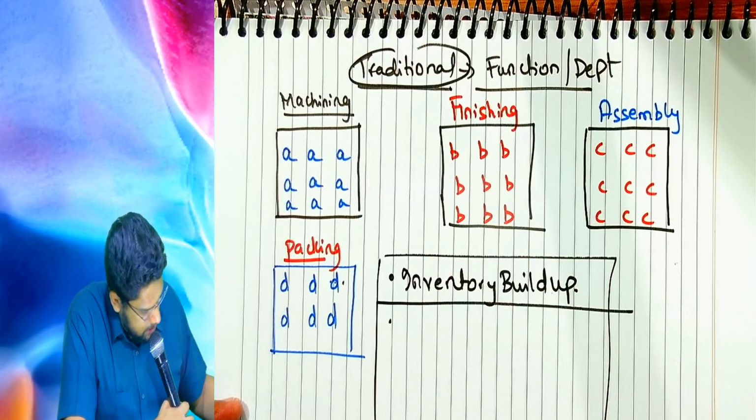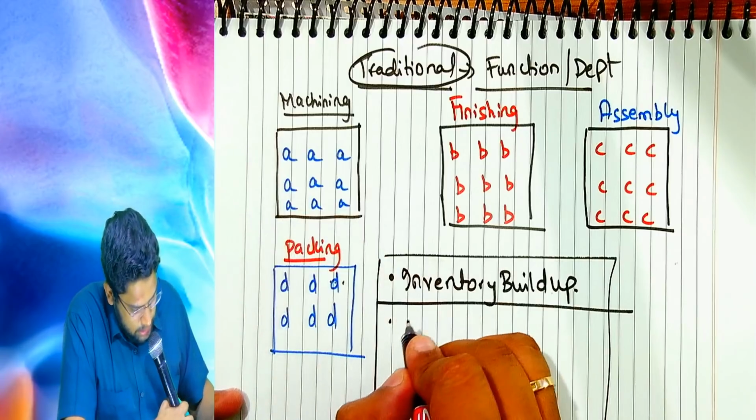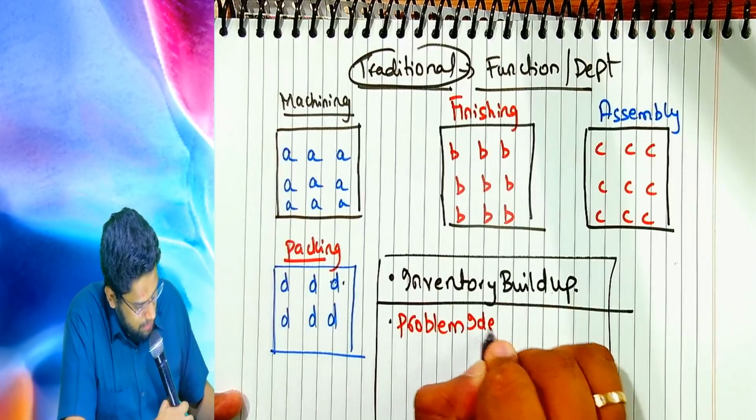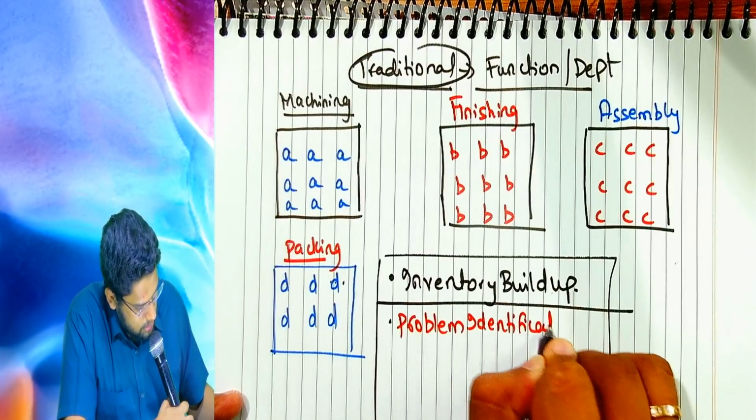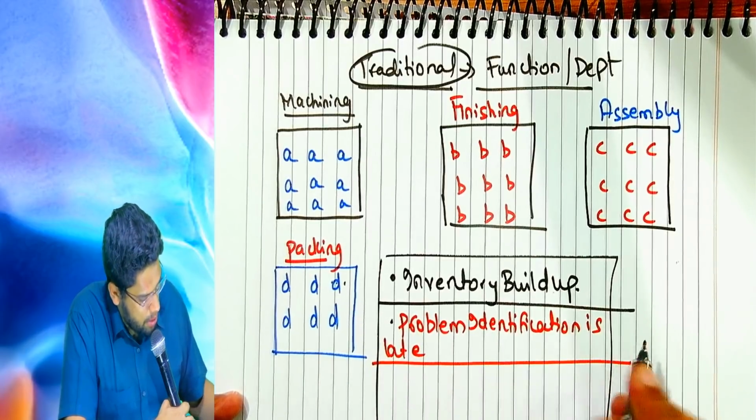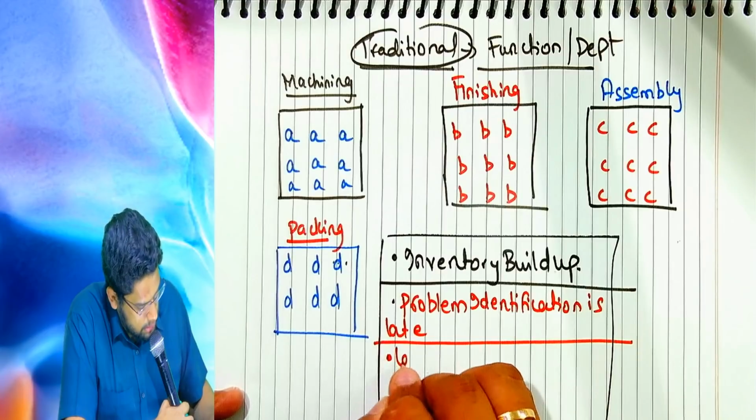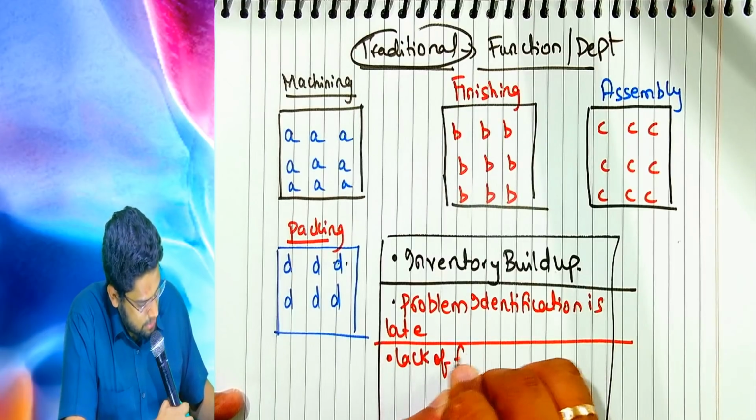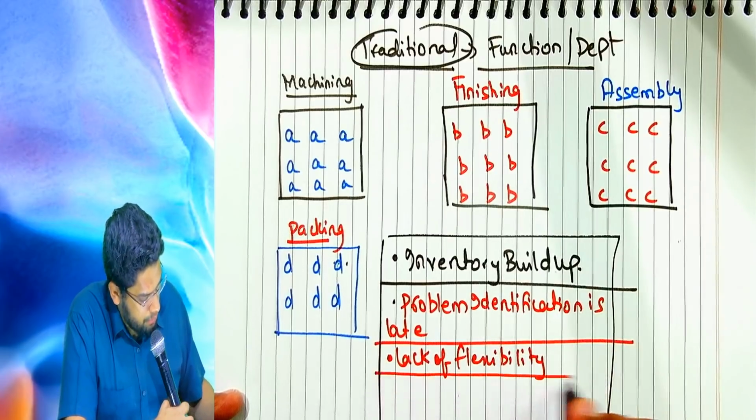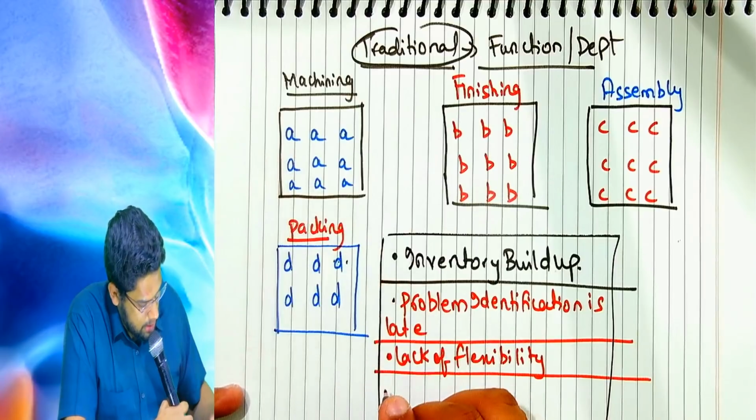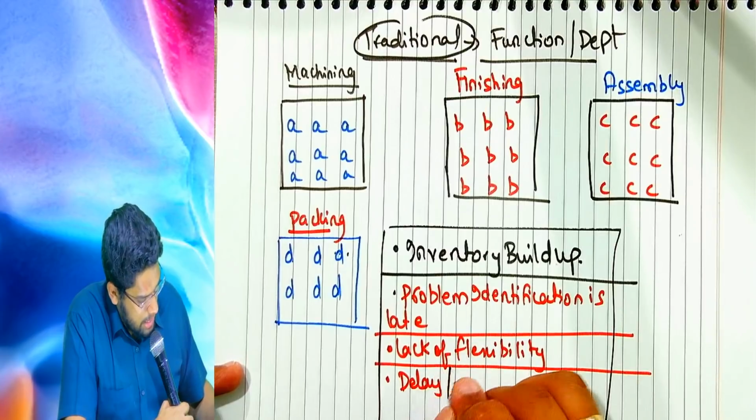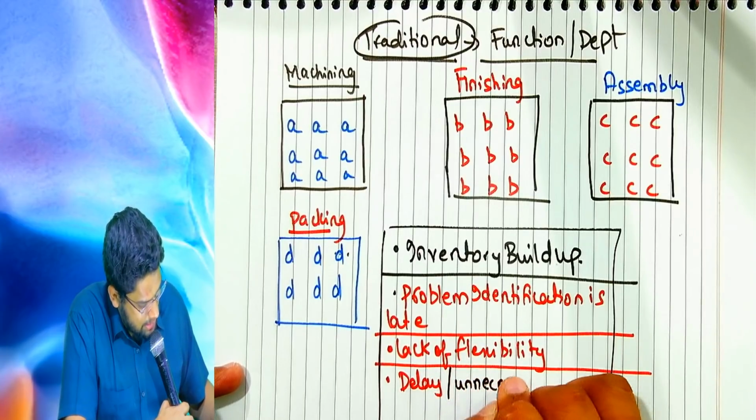Come on, think. The second problem that you will experience is that problem identification is late. The third problem you will face is lack of flexibility. The fourth problem you will face, come on, think, is delay and unnecessary movement.